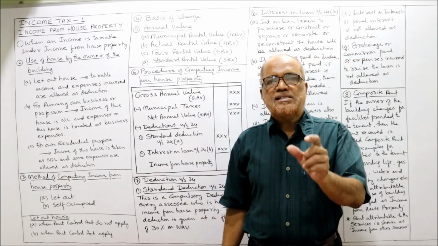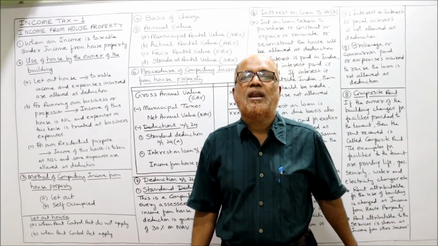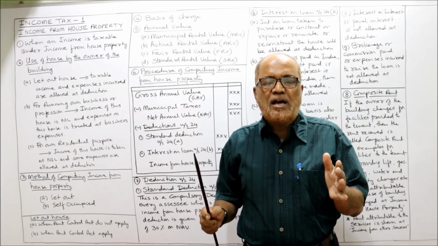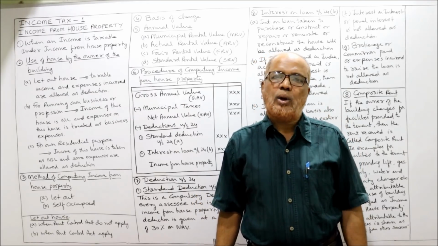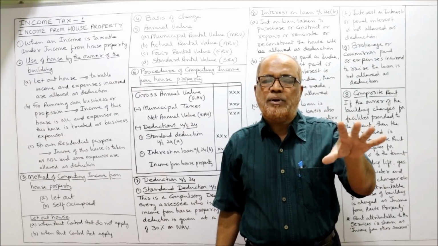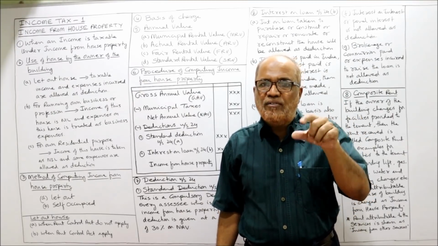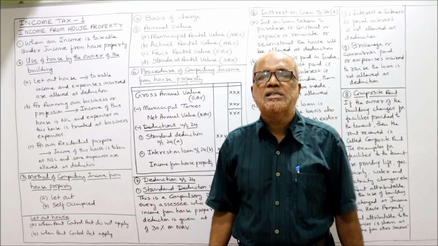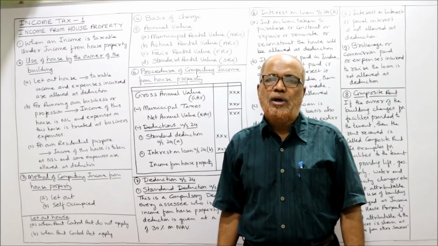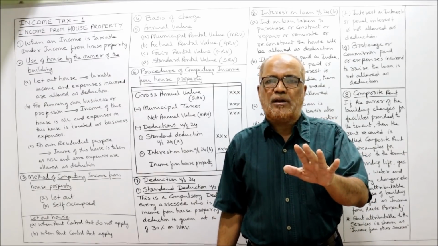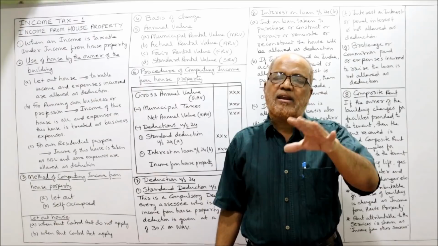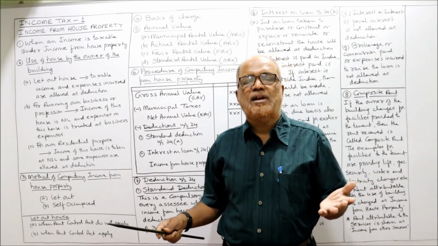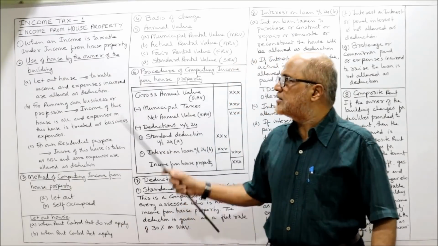Standard rental value is the rent fixed by the rent controller under the Rent Control Act. Some areas are covered by the Rent Control Act. In that, a rent controller fixes the rent in that area. That rent fixed by the rent controller is called standard rental value. But standard rental value will not always be there. Only a few areas are covered by the Rent Control Act, and there we will have standard rent. In other areas where we don't have the Rent Control Act, we don't have standard rent.